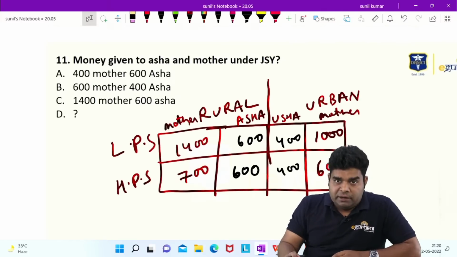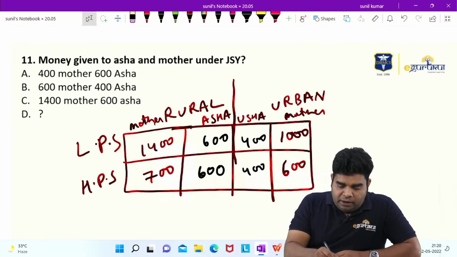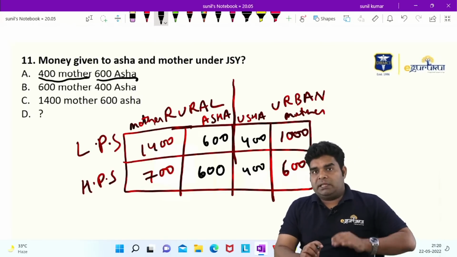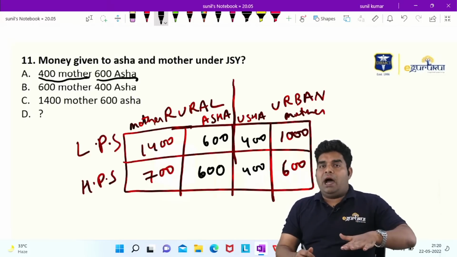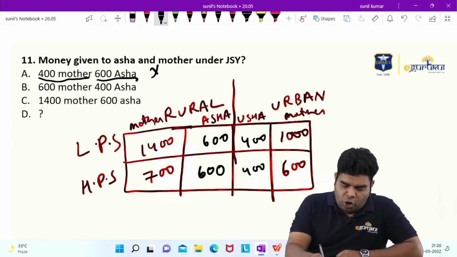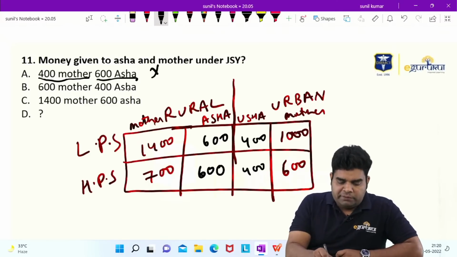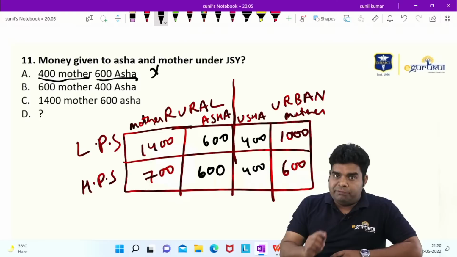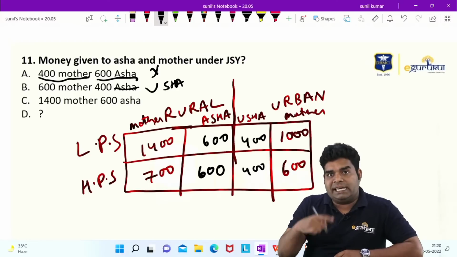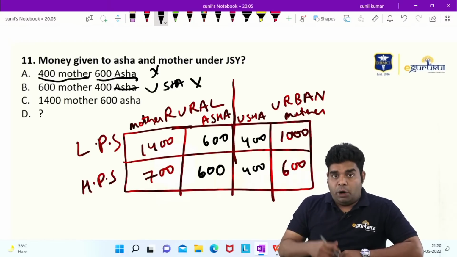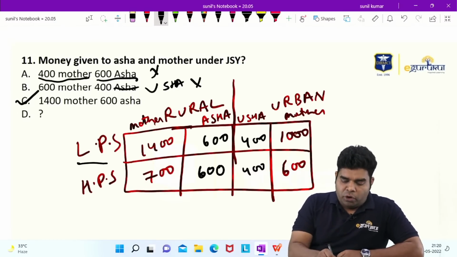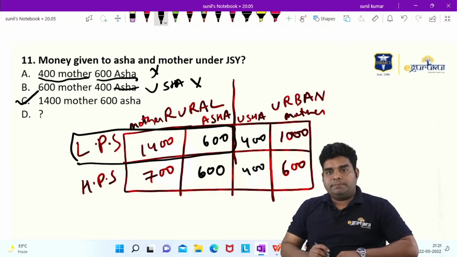Okay. So out of the options given here, you can see one option says 400 to mother, 600 to ASHA. This is not possible. Mother always gets more money than ASHA or Usha. Mother does not get less money than ASHA. So this is a wrong option. Second is 600 to mother, 400 to ASHA. We do not give 400 to ASHA. We can give 400 to Usha, but not to ASHA. ASHA always gets 600. So this option is also ruled out. Now, the third option is 1400 to mother and 600 to ASHA, and that will be correct for low performing states, rural area.